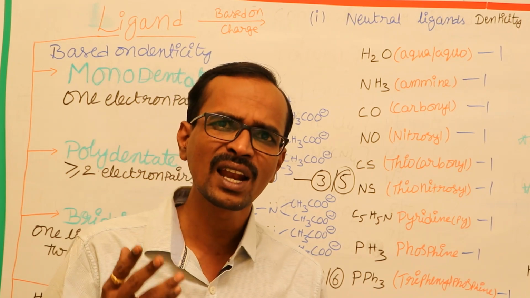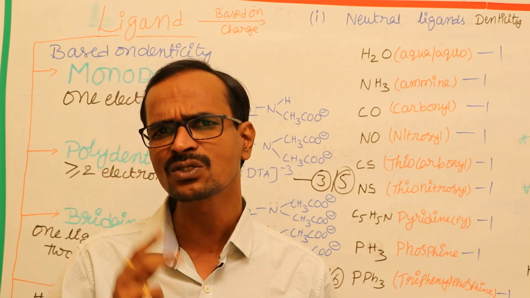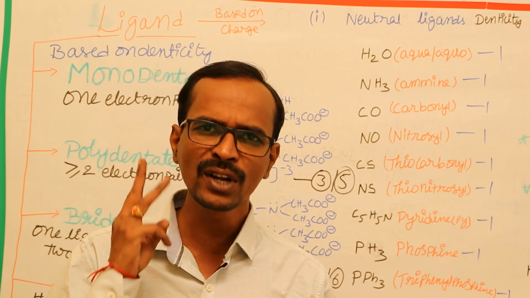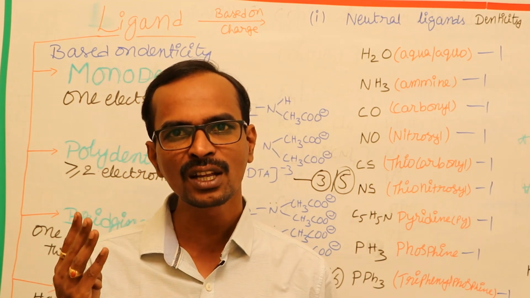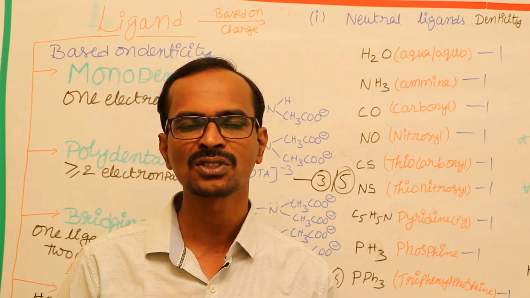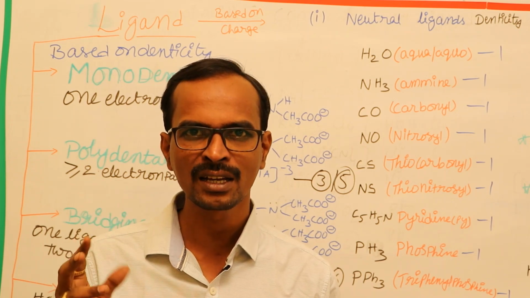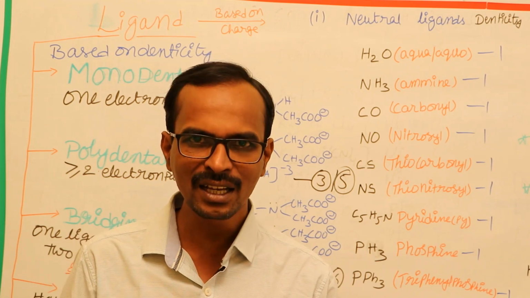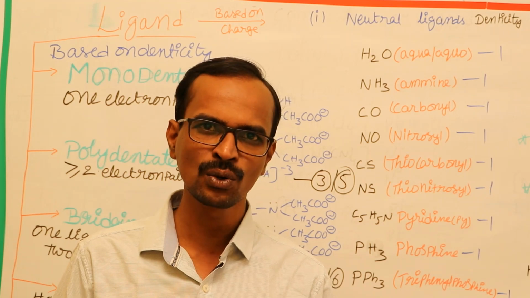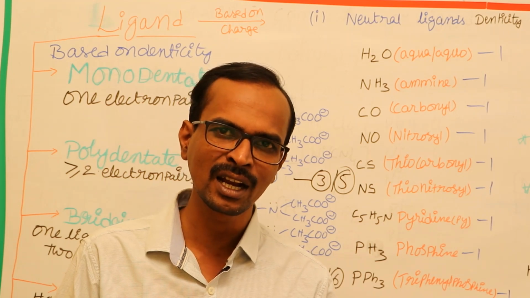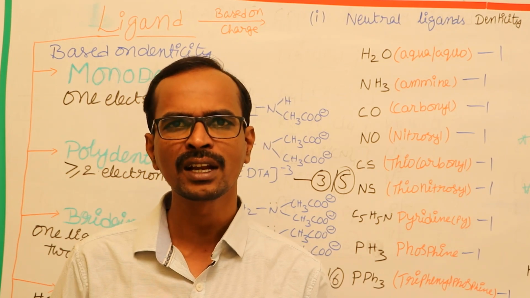Let us say if a ligand donates only 2 electron pairs to the central metal atom or central metal ion, that is called a bidentate ligand. If it donates 3 electron pairs, that is called a tridentate ligand. If it donates 4 electron pairs, that is called a tetradentate ligand. 5, pentadentate, 6, hexadentate. Like that, if a ligand donates more than 1 electron pair, they can be classified into bidentate, tridentate, tetradentate, penta, hexa. These are all called polydentate ligands.